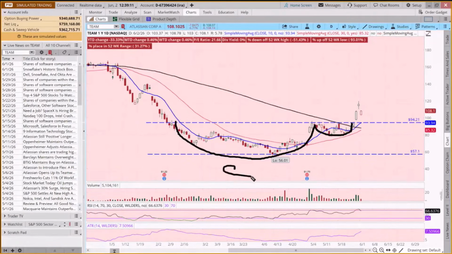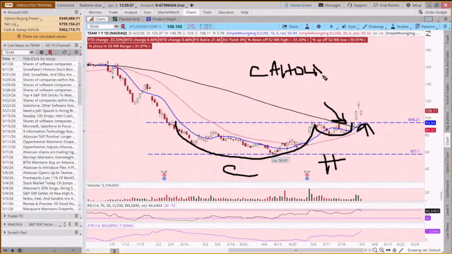So this cup and handle with a breakout, and then it's coming back to retest, but what's missing? We don't have that close above the high of the low day yet. And so we could put in a conditional order, or we might just be patient and wait. Right?